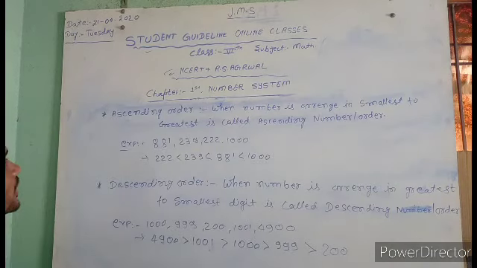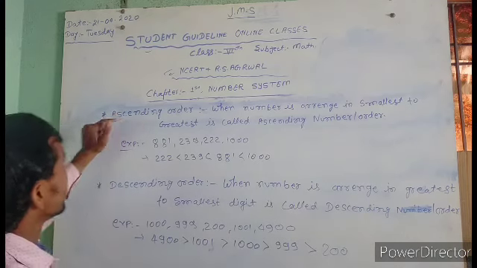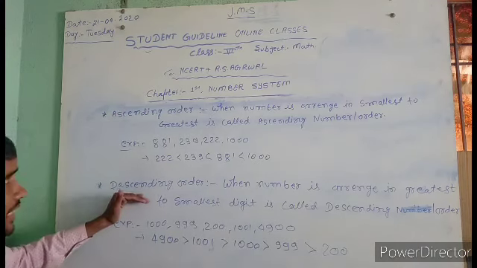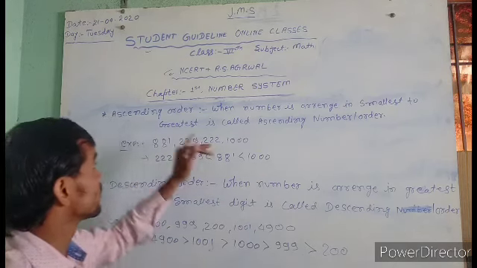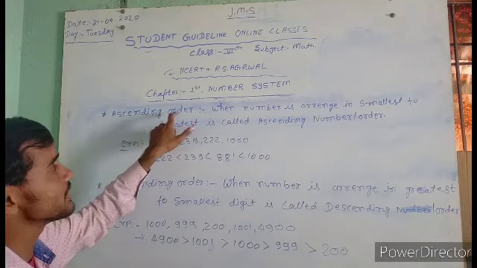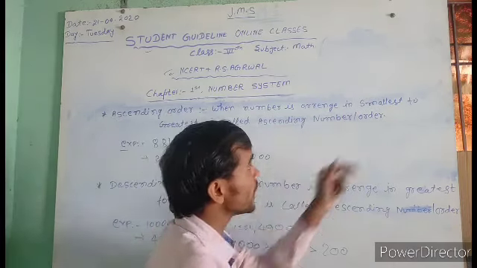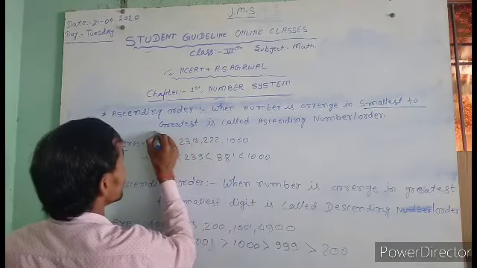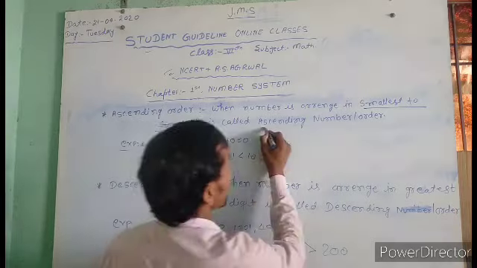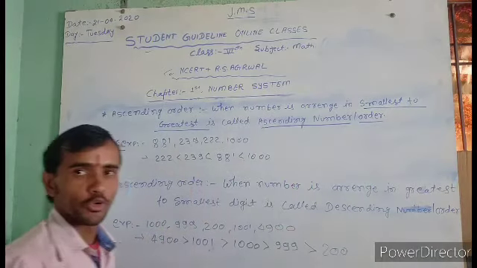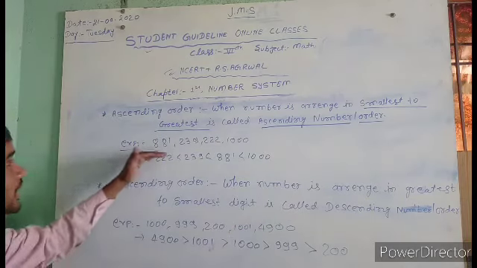Okay, so come to the next point. Our next topic is arranging numbers in ascending order and descending order. I also told you when I taught the topic about ascending order. So first, what is ascending order? When numbers are arranged from smallest to greatest, it is called ascending order. Okay, so that's called ascending order.